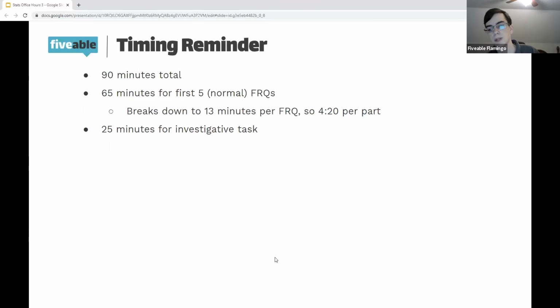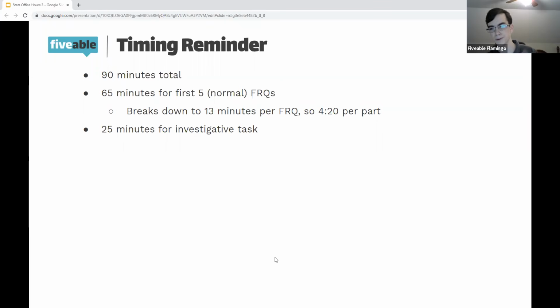Out of the 90 minutes, it's not strictly broken up like other exams where, for instance, the short answer questions might be separated from the essays and you can't mix them. On the AP Stats exam, you just have an hour and a half to complete all of the FRQs. And the College Board recommends you take 65 minutes for the first 5 normal FRQs and then 25 minutes for the last FRQ, that investigative task.